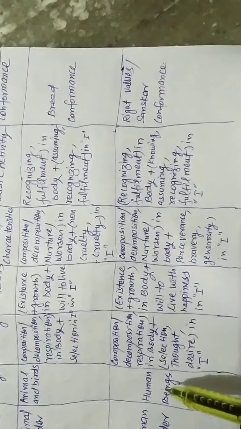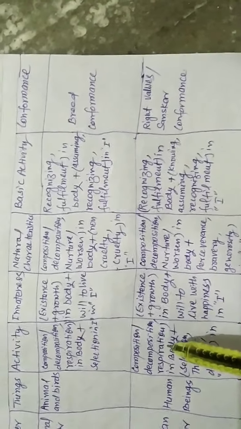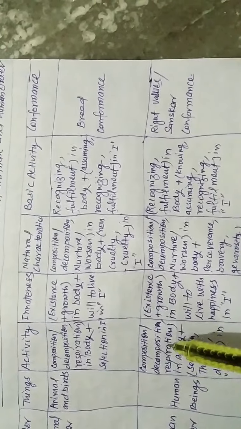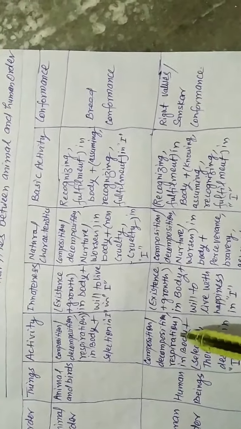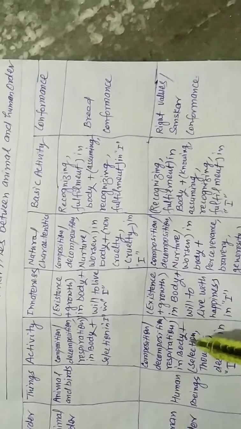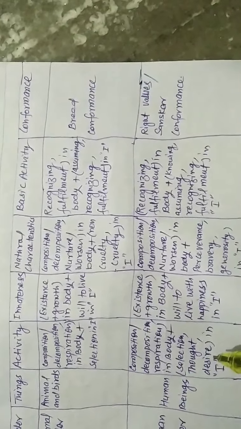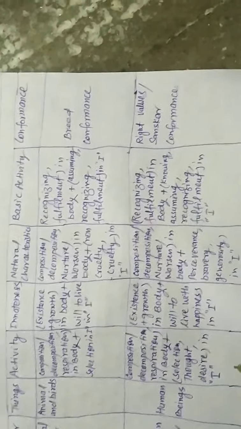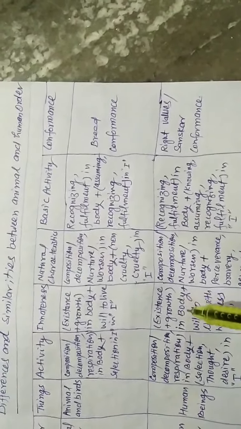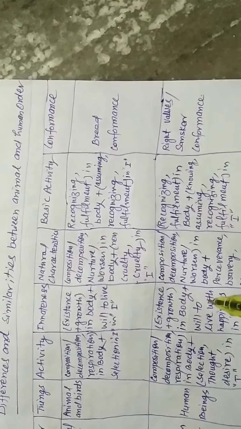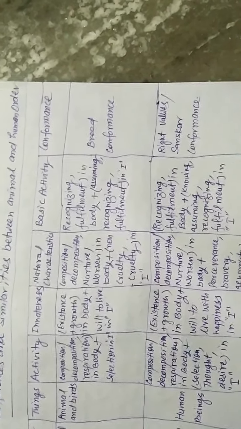Now we come to the human order. Things are human being. Activities are composition, decomposition, respiration in body and selection, thought, desire in I. Now the innateness, existence plus growth in body and will to live with happiness in I.